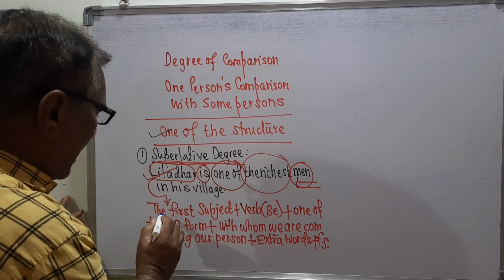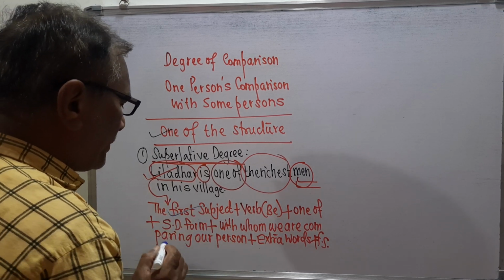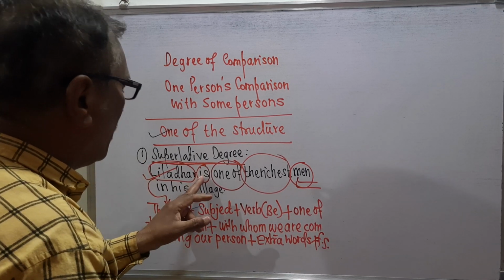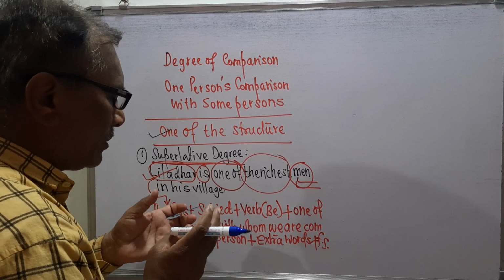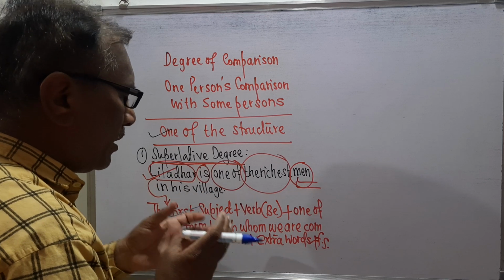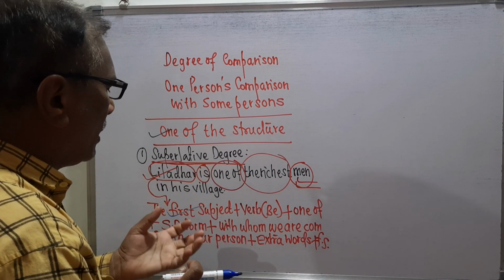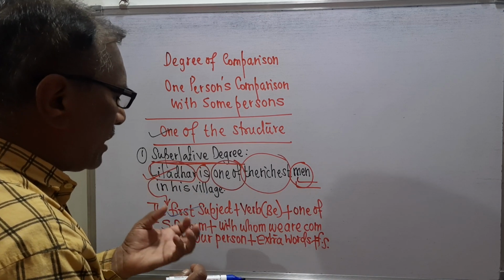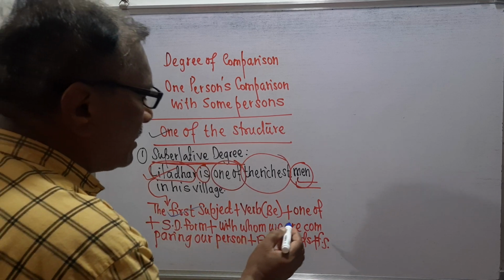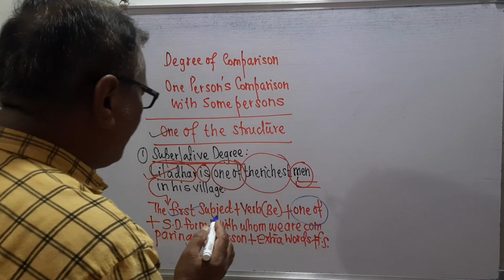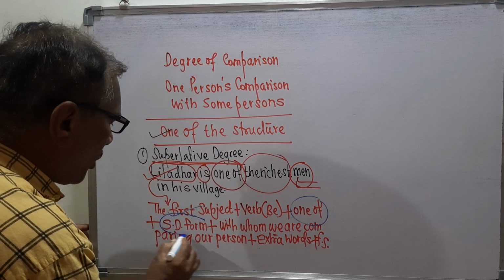So first write the first subject, then the verb. The verb will be am, is, are, was, were, shall be or will be. Plus there will be one of, and then the SD form, the richest being the SD form.